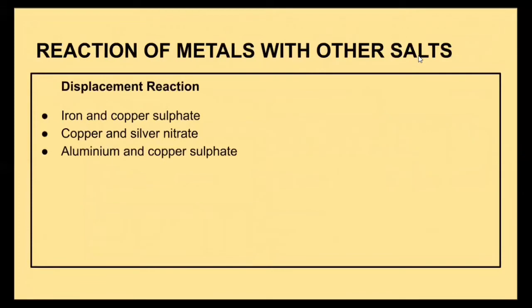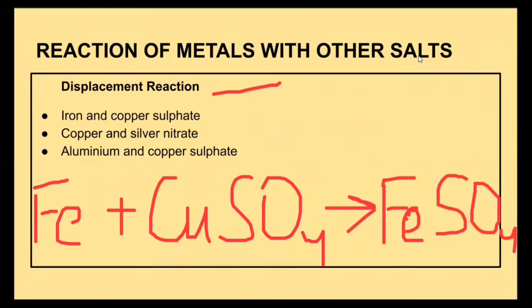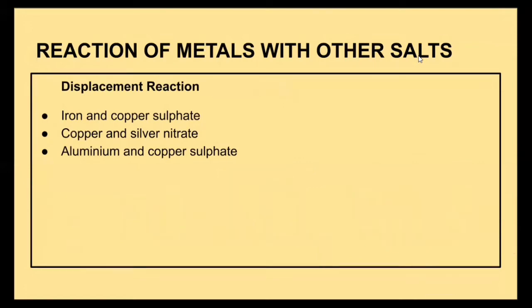Reaction of metals with other salts. You know about displacement reaction. Iron, when it reacts with copper sulfate, forms iron sulfate and copper. Because of this reaction, the color of copper sulfate, which is bluish green, changes to light green. And we can also observe the deposition of reddish brown copper in the reaction mixture.